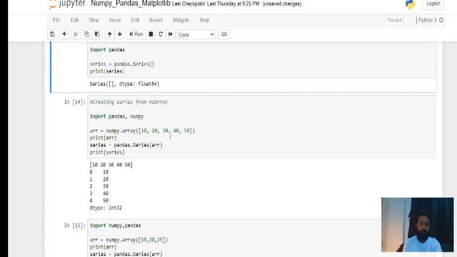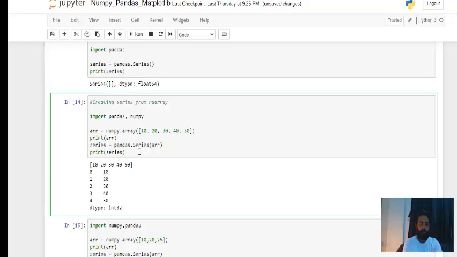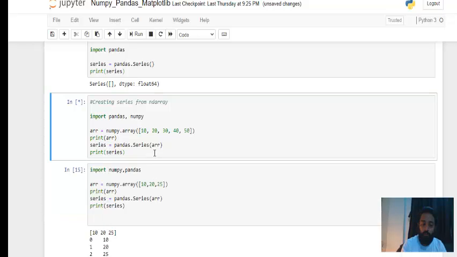Creating series from an n-dimensional array. Here you can see I have a list. First I am converting this into an array, and then I am converting this array into a series. So we had a list first, and then I'm converting the list into an array and that array into a series. A very good example that will make you understand things clearly. So print array. So the array got printed.